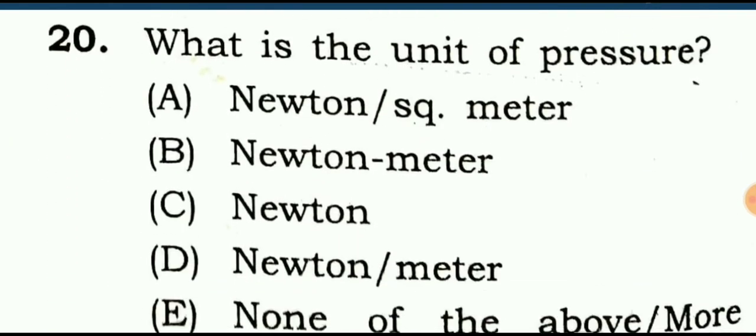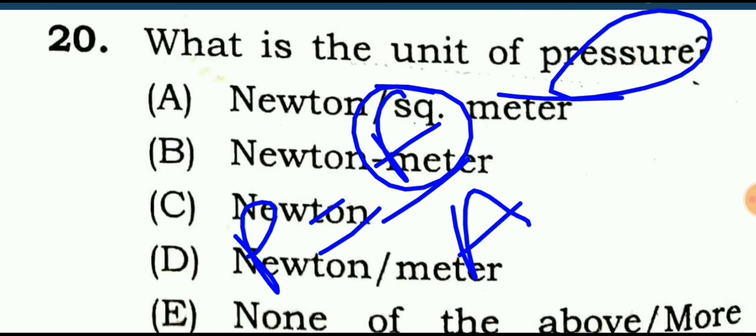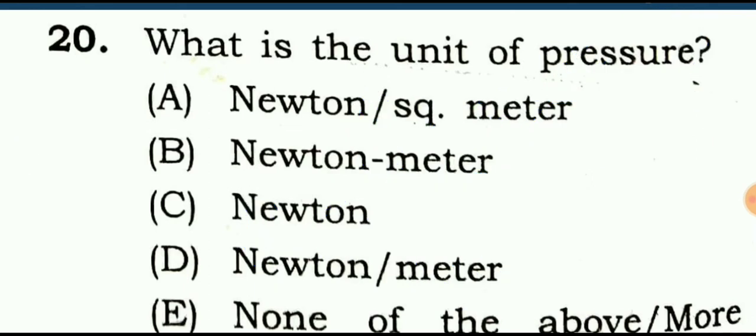The next question is, what is the unit of pressure? As we know, the formula of pressure is force per unit area, means pressure is equal to force by area. The SI unit of force is Newton, and the SI unit of area is meter square. Means your answer is Newton per meter square, so option number A is the right answer.